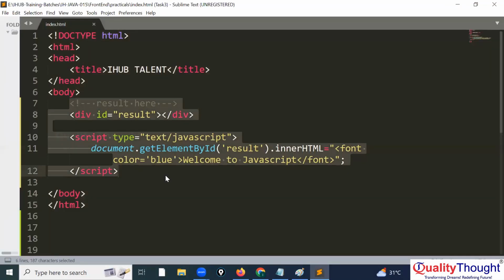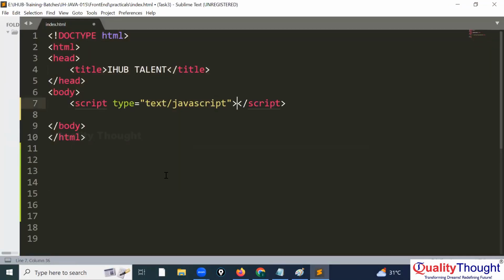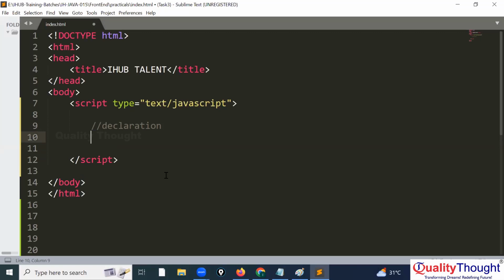You can see here there is one script I am writing. This is my script. I will write two things here. One is called declaration. Declaration means you need to declare something, and declaring something means a variable. i is equal to 10. This is called declaration. Declaration only, right? Yes.